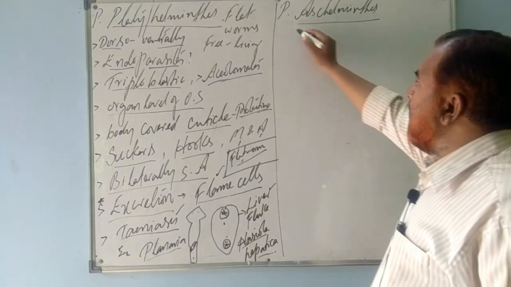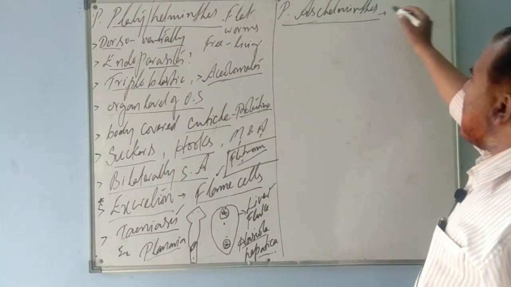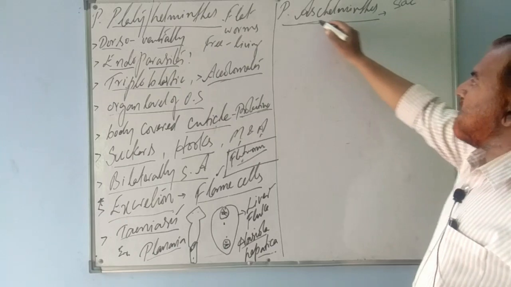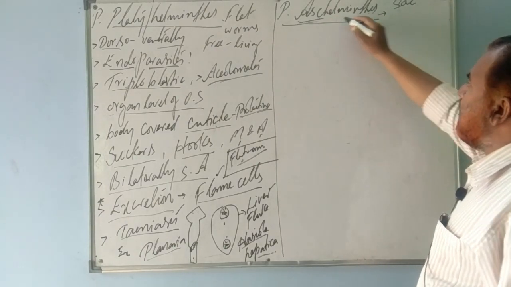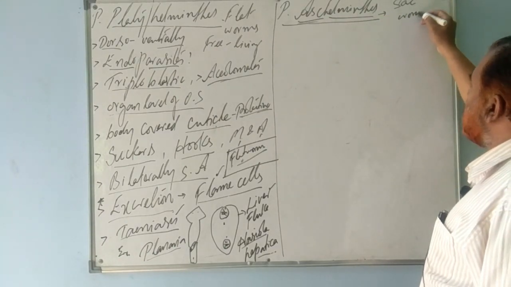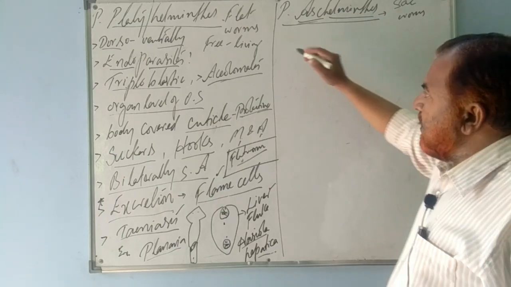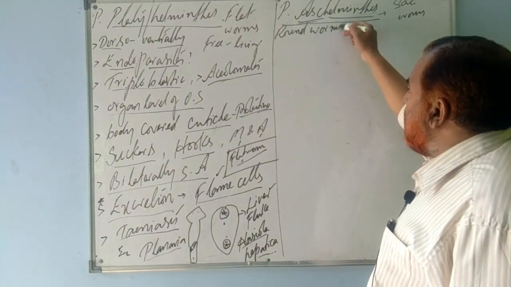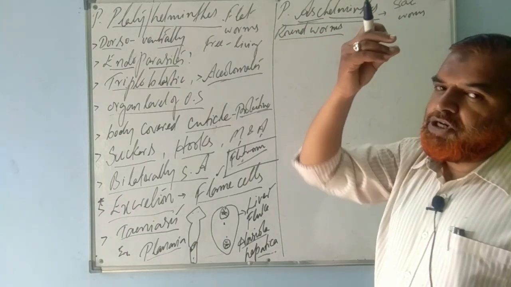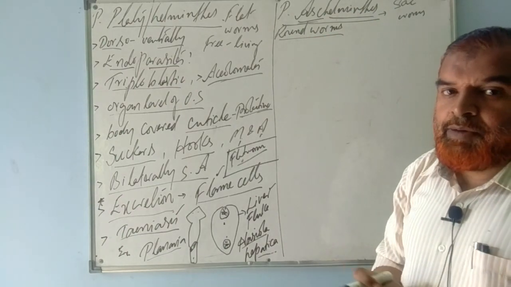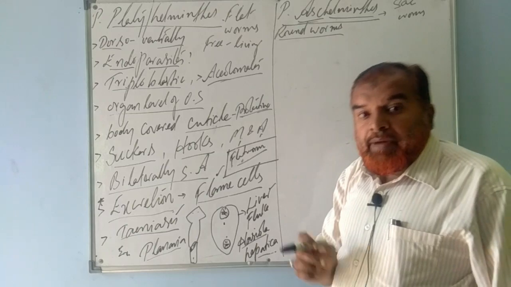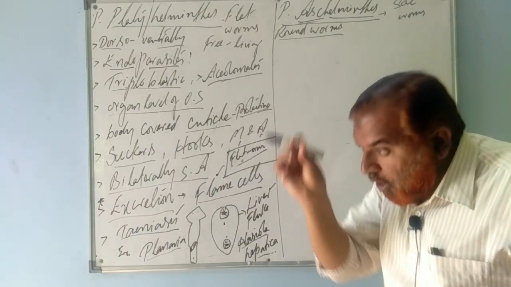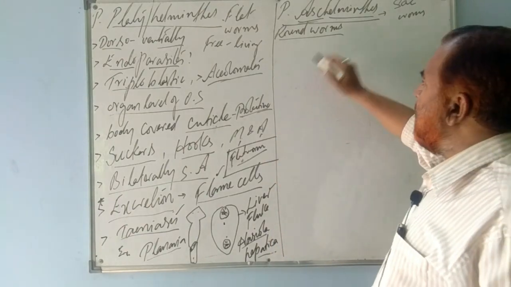Next phylum, phylum Aschelminthes. Asc, A-S-C, refers to sac-like, and helminths again refers to worms. But these worms are commonly known as round worms, since the body is round, cylindrical. Since the body is round and cylindrical, they are known as round worms.